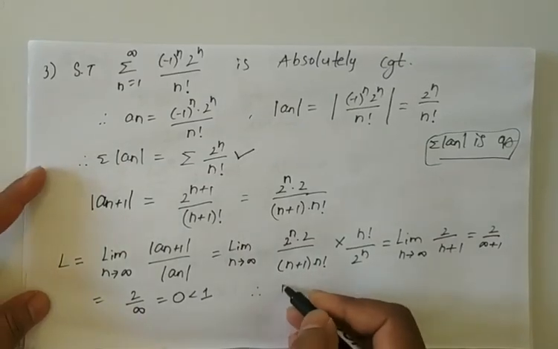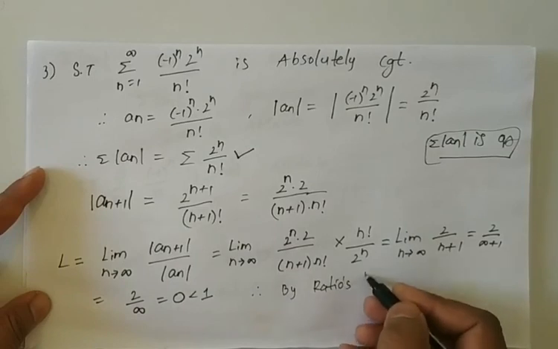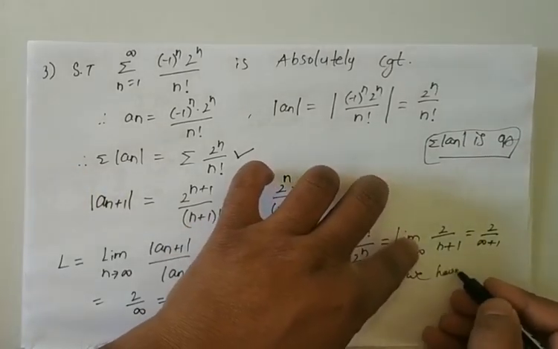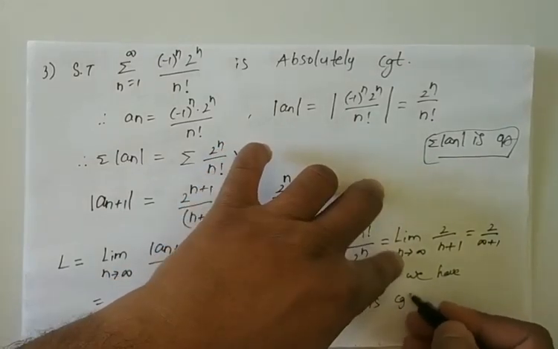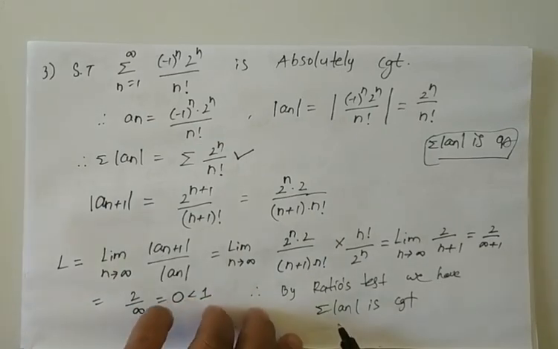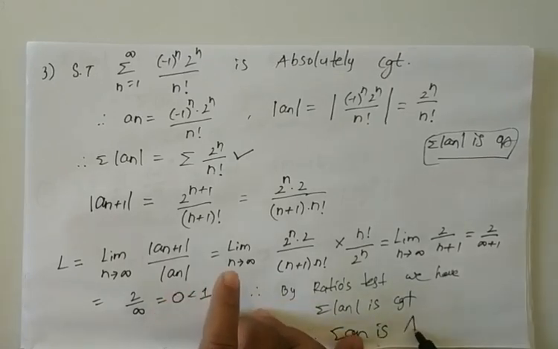Therefore by the ratio test, we have summation modulus of an is convergent because here L is equal to 0, which is less than 1. Therefore summation an is absolutely convergent.